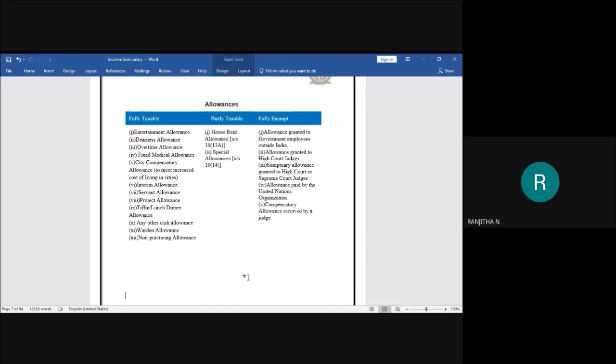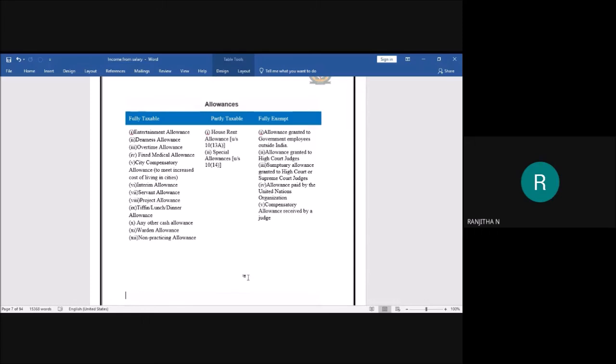So you know that for a non-government employee, entertainment allowance is fully taxable. So that is one allowance, and the second allowance is dearness allowance. What is the meaning of dearness allowance?